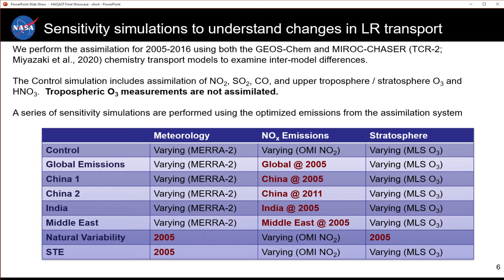The control simulation includes assimilation of NO2, SO2, CO, and upper troposphere, stratosphere, ozone, and nitric acid. Tropospheric ozone measurements are not assimilated in this case. We performed a series of sensitivity simulations using the optimized emissions from the assimilation system and holding either emissions or meteorology constant to isolate different effects.